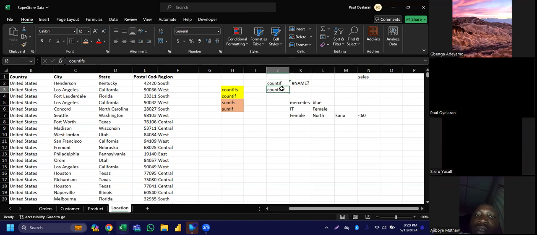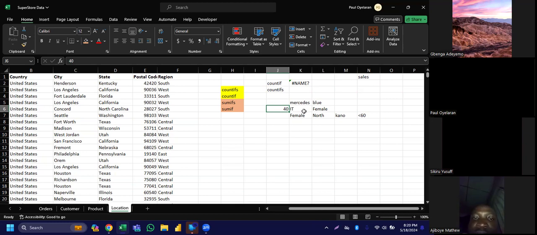But if I'm not having multiple criteria now, an example of multiple criteria is: how many staff are in sales that are male? Okay, I'll use IT. How many staff are in IT that are male? So that means I will first of all count how many staff are in IT. Let's say the total number of staff we have in IT is 40. Out of this 40, we already know that some will be male, some will be female, or all of them will be male, or all of them will be female, either one.